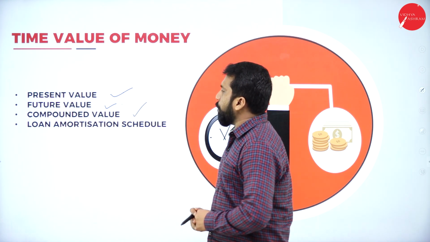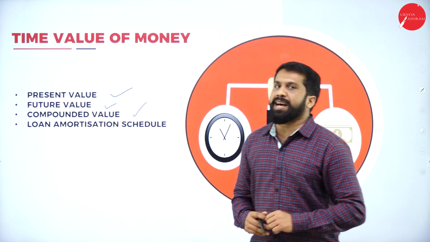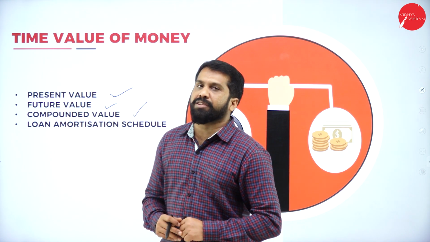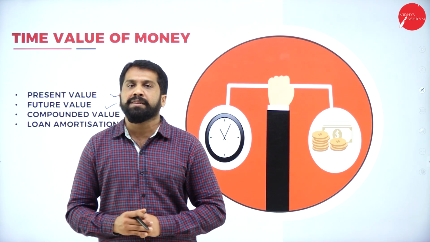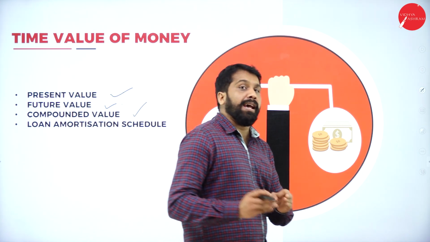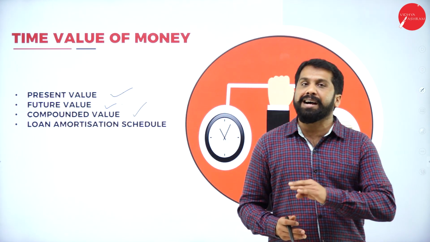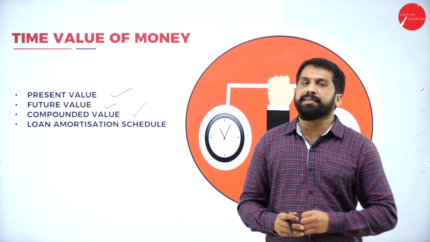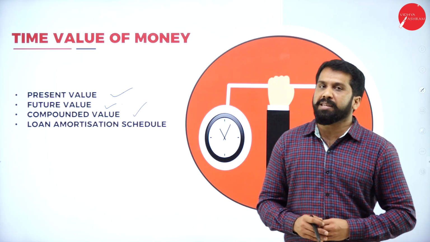Compounded value. What does compounded value mean? Like you have invested 10,000, every month you are investing 10,000. After 12 months, you will get around 12,000 along with normal interest as well as compounded interest. That we'll understand while doing the problem.